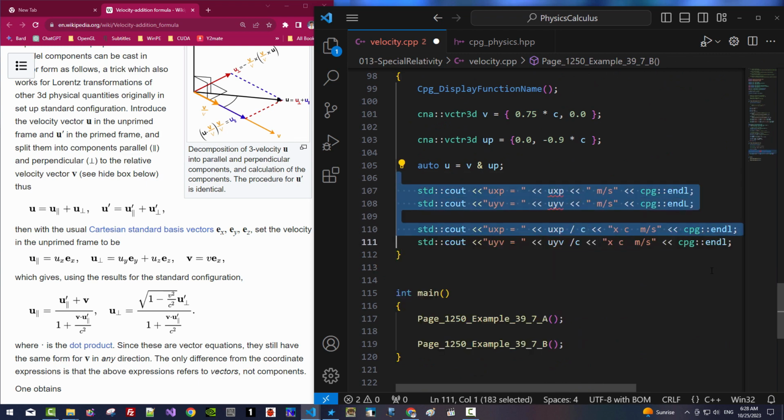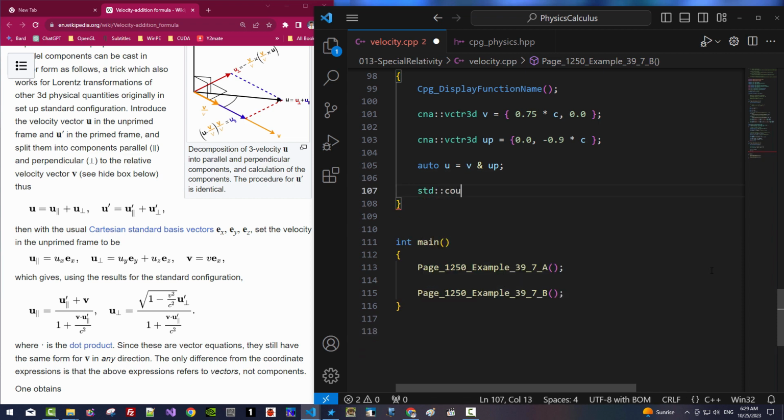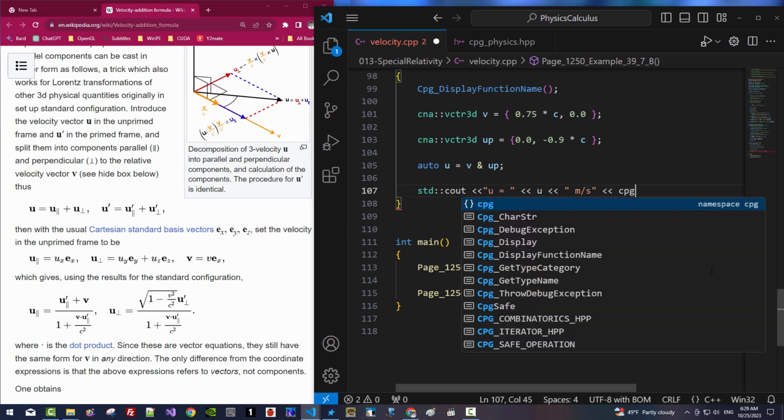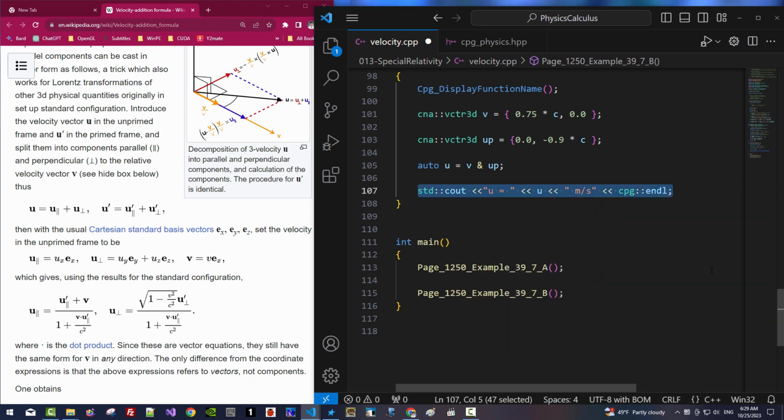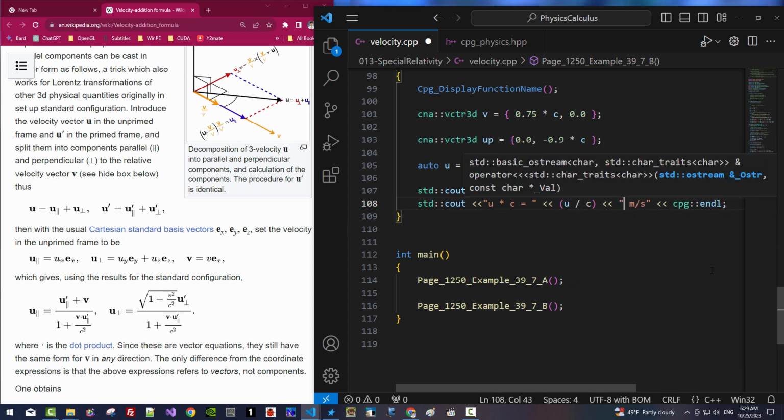I will simply delete the cout, U meter per sec, and copy, paste U dot C, I would say like this. Now we divide C, then times C.